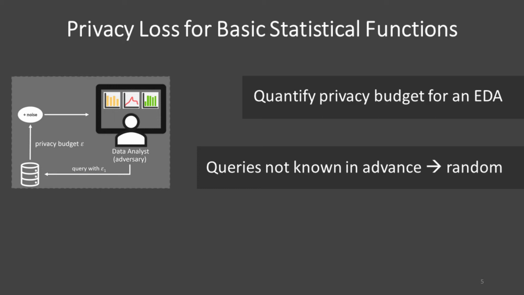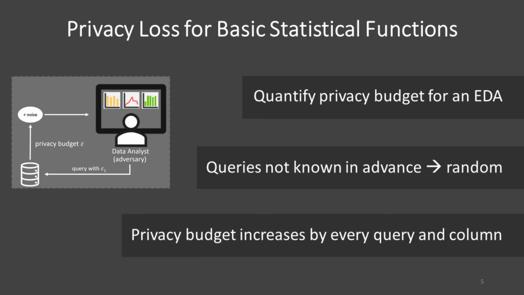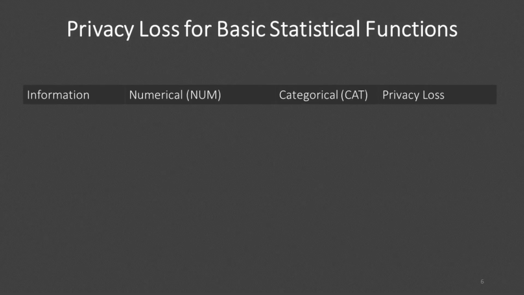We apply the differential privacy mechanism for each query and calculate the required privacy budget according to composition theory. For each information, we query the dataset for each column. So the required privacy budget increases by every query, that means by every column. We differentiate the information between numerical and categorical variables.